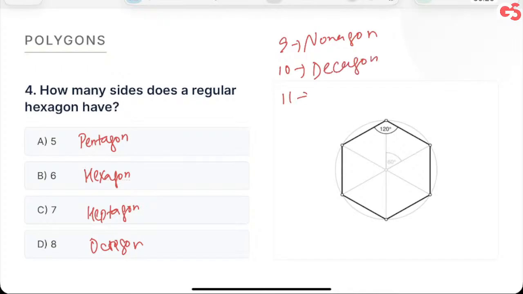For 11, what will it be? What about 11? Who will tell me? 11 and 12. Let's see who knows that.